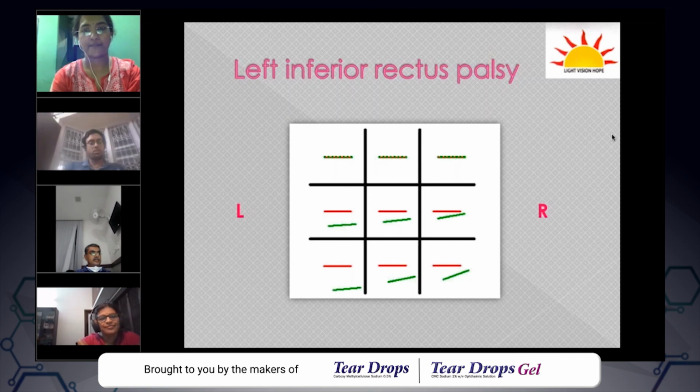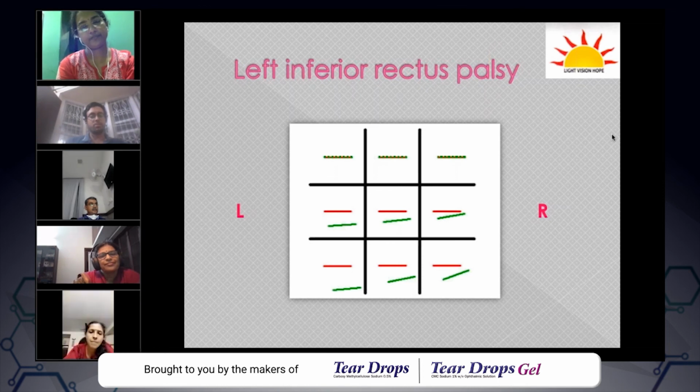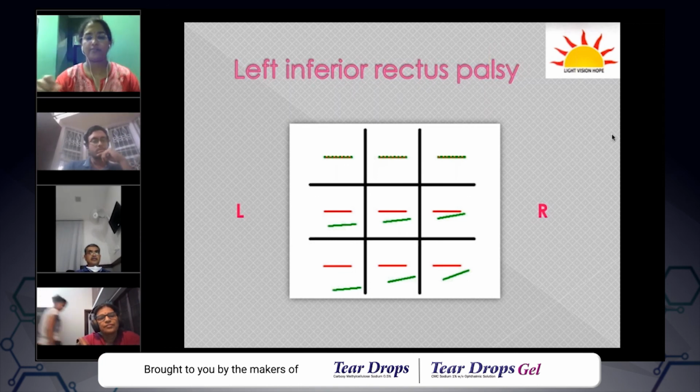And could you just highlight the common mistakes that are done by people who do diplopia charting or Hess charting, from your own experience? Yeah, most important thing is positioning the patient, and then the distance from the patient, and then when you plot in the chart, you try to stick on to the patient's view because it's easy to interpret also.